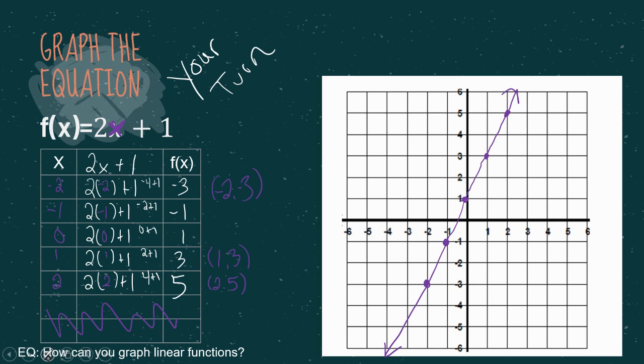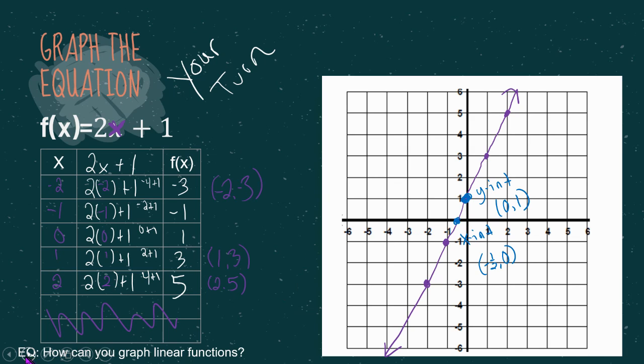And remember, I forgot the last example, but remember we want to identify where it crosses the x and y axis. So our x-intercept, we're kind of guessing here, but it looks like -0.5, 0. And the y will always be 0. And then the y-intercept is going to be at 0, 1. Okay.